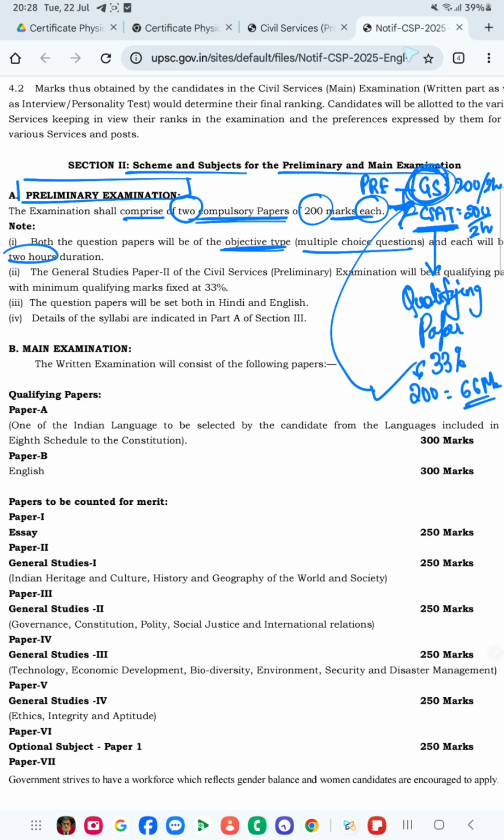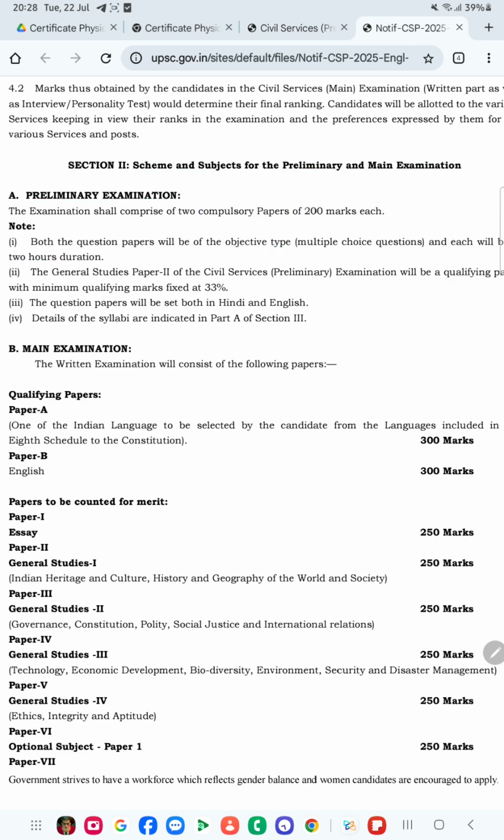The details of the mains examination we will see here. It is the written examination again. As I said, the mains examination is of two parts: one is written and the other one is the interview. Now about the written one, it has mainly 9 papers.